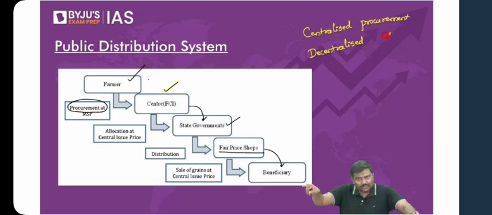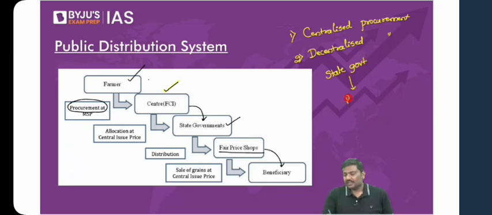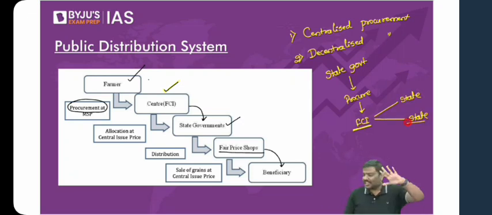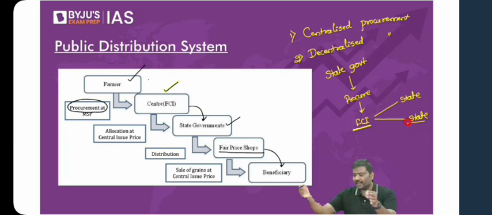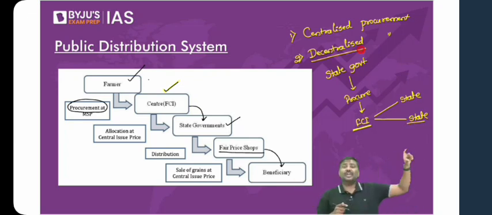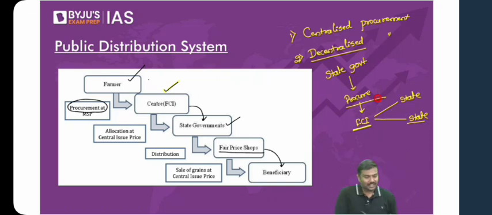Now we will allocate food grains to various state governments. What about decentralized procurement? The state government agencies will procure food grains and give it to the Food Corporation of India. Now the Food Corporation of India will distribute these food grains to various state governments. Any difficulty? Let me know. We'll simply refer to this as the central pool of food grains. FCI will take all these food grains. This is called a central pool of food grains.